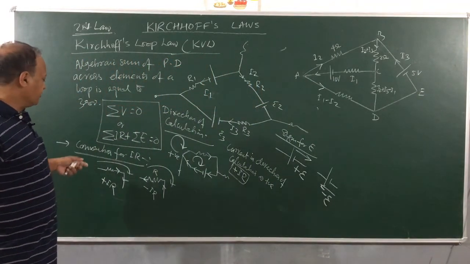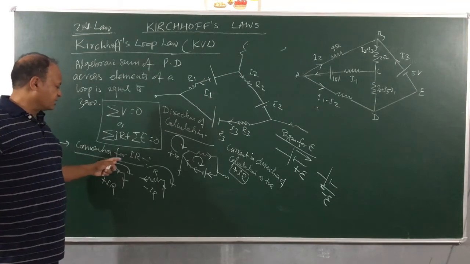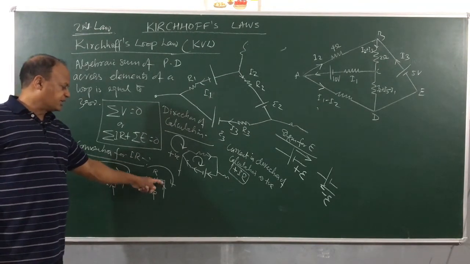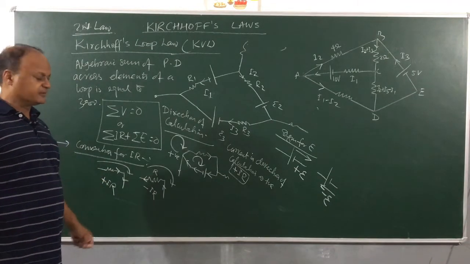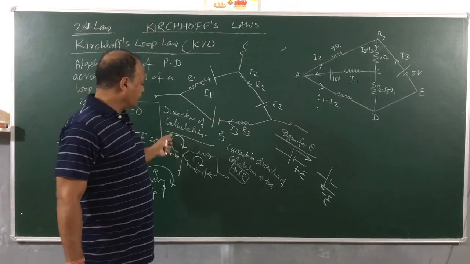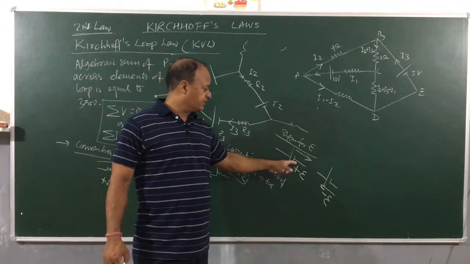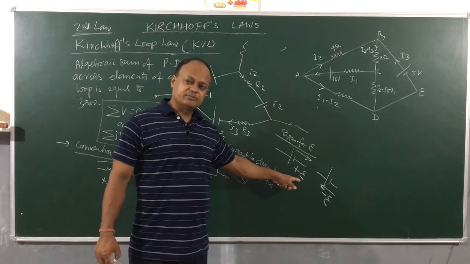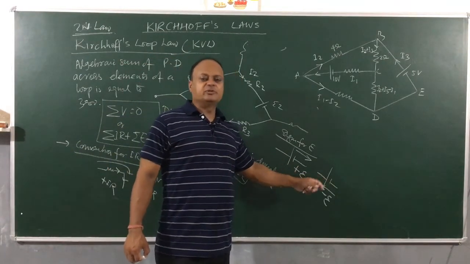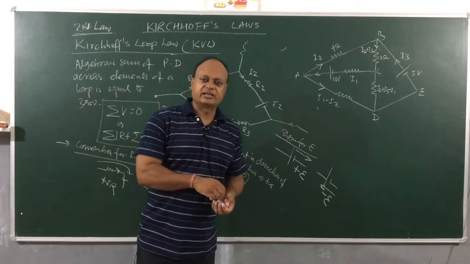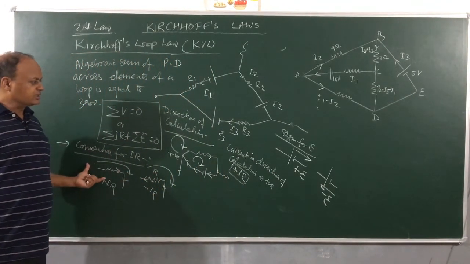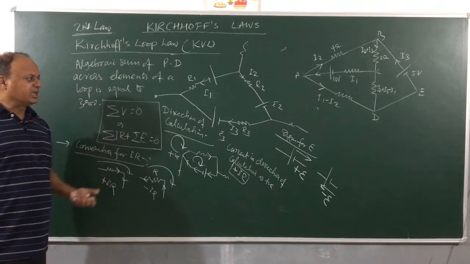Once again, EMF. Current in the direction of calculation will be taken with positive sign and opposite direction will be taken with what sign? Negative sign. If your direction of calculation is from positive to negative, then EMF will be taken with what sign? Positive sign. And if it is from negative to positive, it will be taken with negative sign, right? So once you have understood this convention, I'll be making use of this.